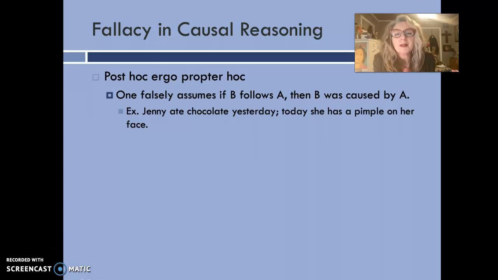So the biggest thing about looking at causal reasoning is to ask yourself, is there a direct link? Because one follows the other, did A really cause B? Is there a causal link there? That's the important thing for you to ask as you're looking at arguments made by your sources in the research that you're doing. Okay, let's move on.